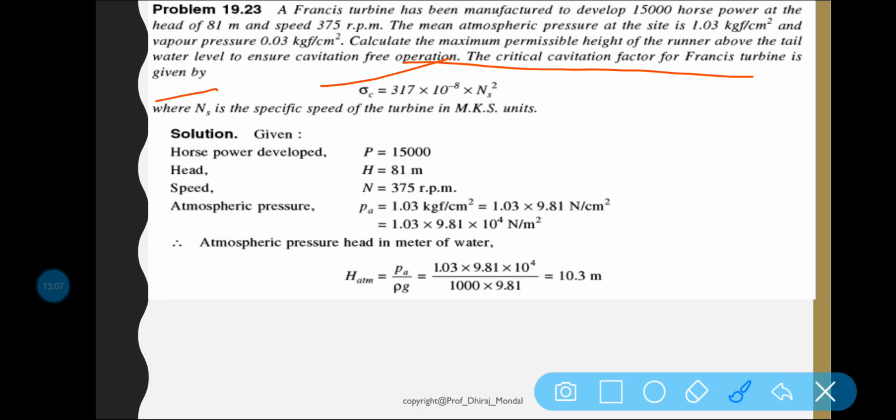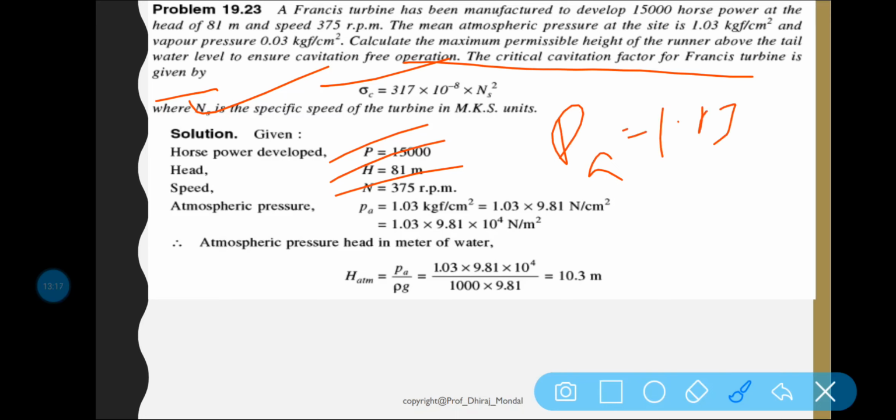So the critical cavitation factor is given, and the specific speed is not given, you have to find it out. So P given, H given, N given, and P atmospheric is equal to 1.03 kgf per centimeter square. If you multiply it by g, that is 9.81, and 10 to the power 4, you will get it in terms of Newton per meter square.